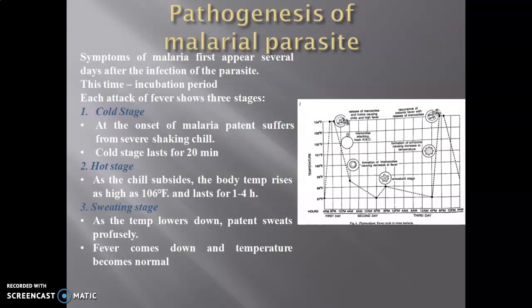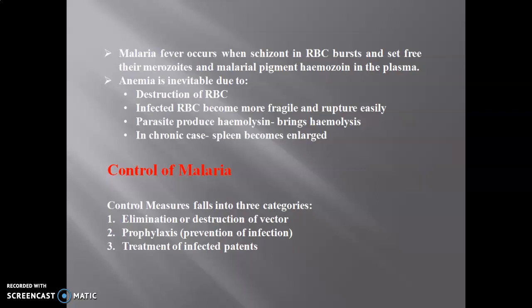Here in the hot stage you can see the sweating stage, where the victim, the patient, suffers from sweating. As the temperature lowers, the patient sweats continuously, profusely. Due to this sweating, fever comes down and the temperature becomes normal.